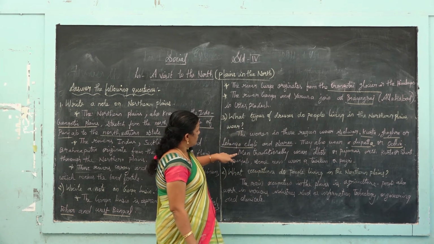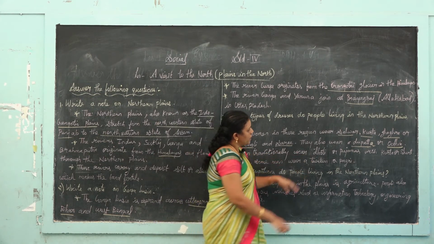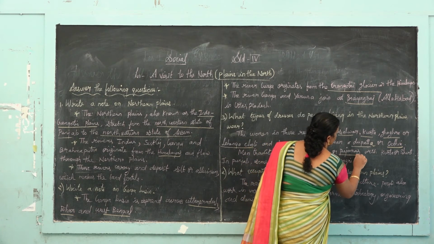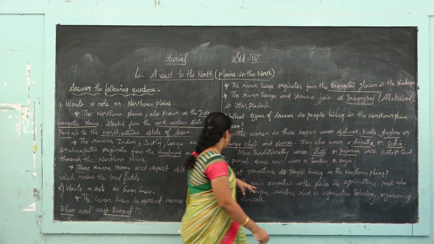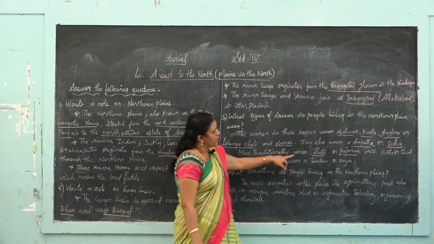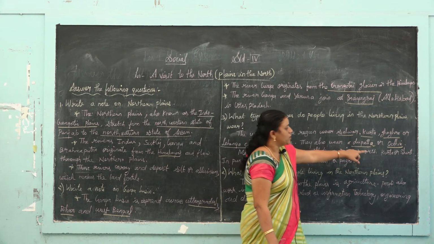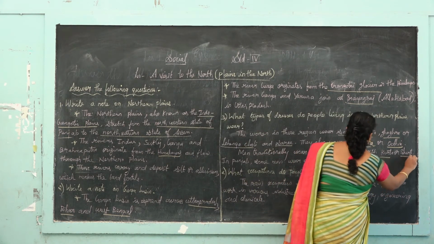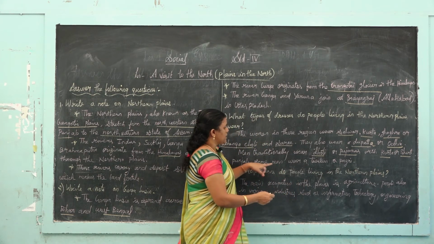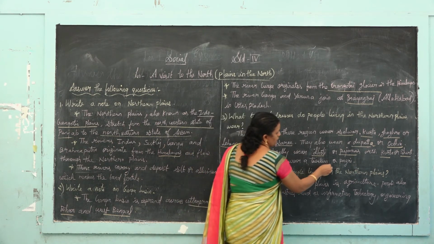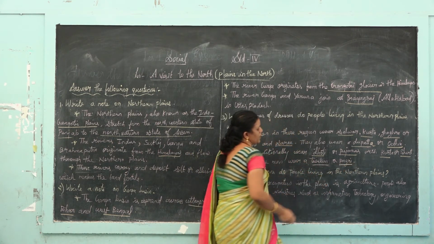Men traditionally wear dhoti or pajamas with kurta or shirt. In Punjab, some wear a turban, also known as pagri.